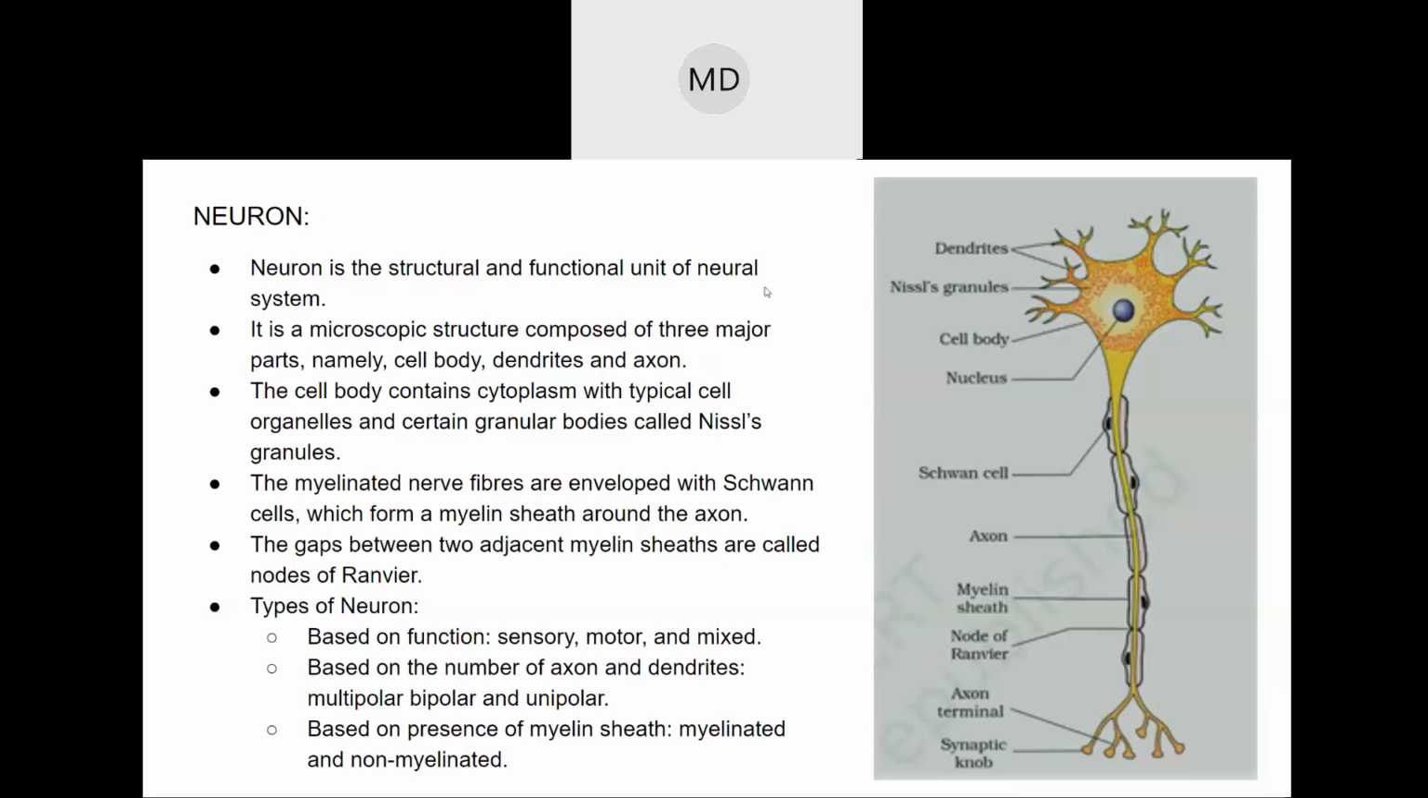So the cell is the structural and functional unit of life, right? When you are asked what a cell is, the answer is that a cell is the structural and functional unit of life. Why is the cell known as the structural and functional unit of life?